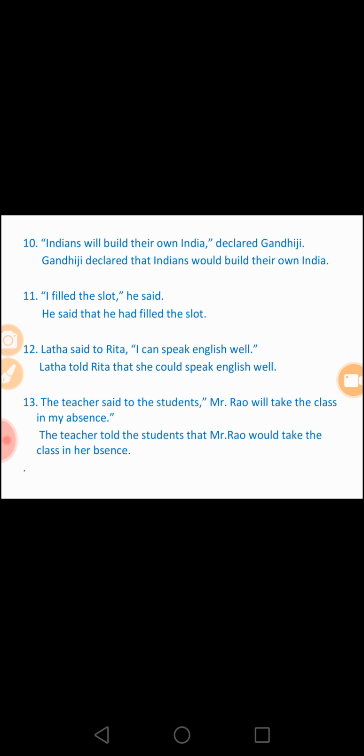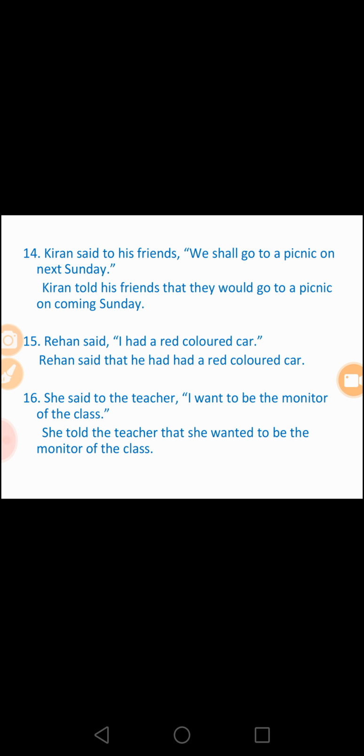The teacher said to the students, "Mr. Rao will take the class in my absence." The teacher told the students that Mr. Rao would take the class in her absence. Kiran said to his friends, "We shall go to a picnic on next Sunday." Kiran told his friends that they would go to a picnic on the coming Sunday.